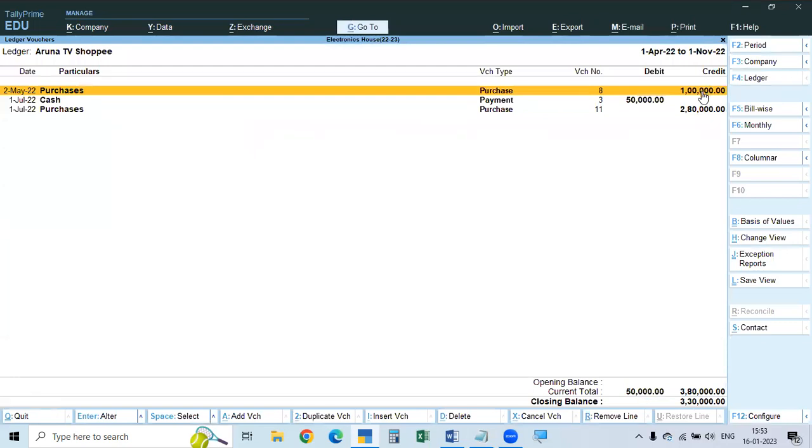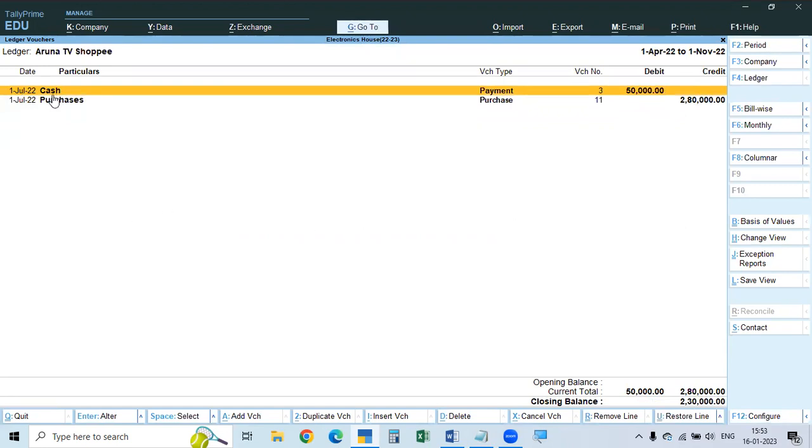This is the old one that I will hide, because that is the old entry. So Control R is used to hide a transaction, to hide a line. And again, to show it, that means unhide, you have to use Control U. Control U for unhiding, Control R for hiding. So these are the two transactions.